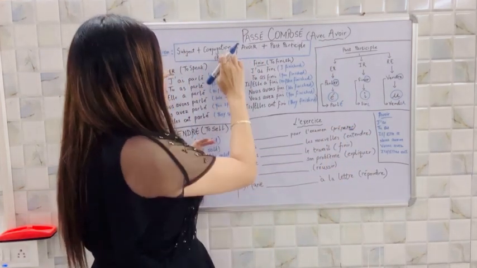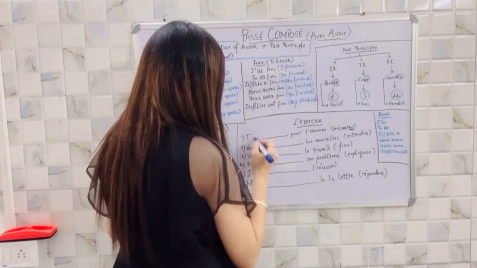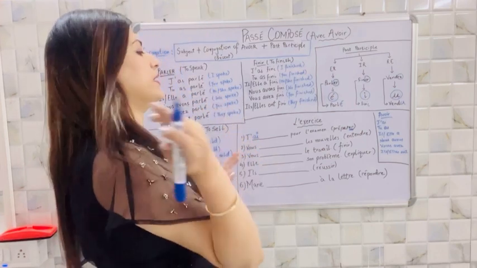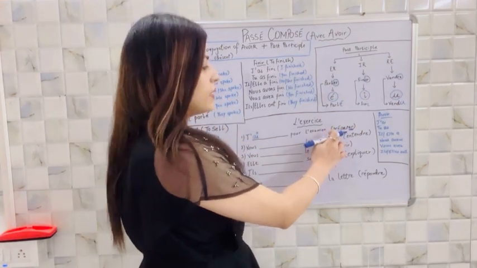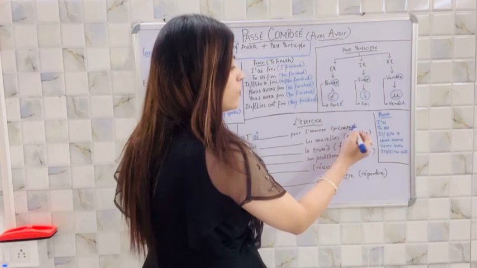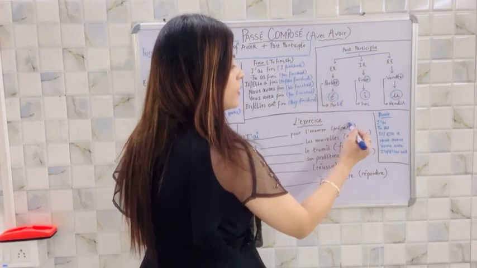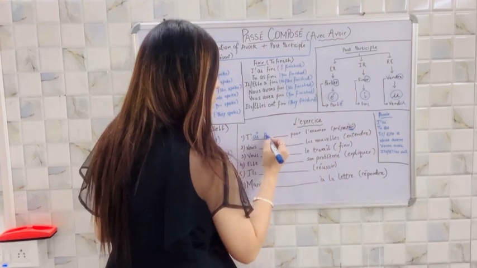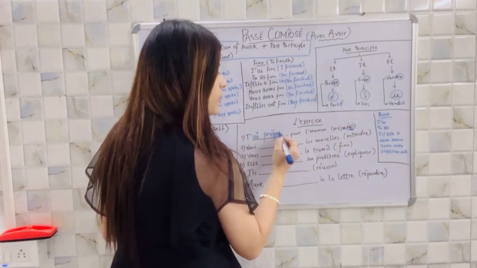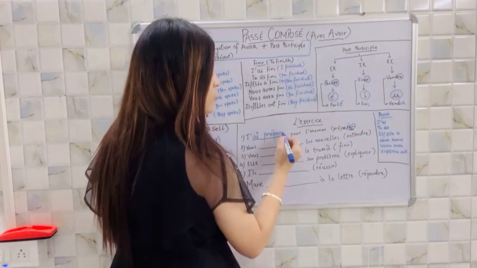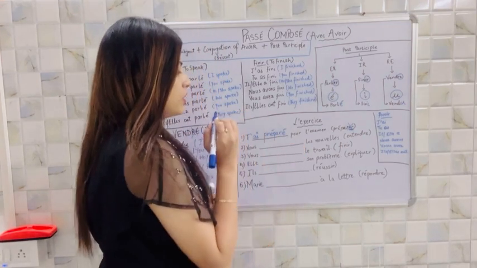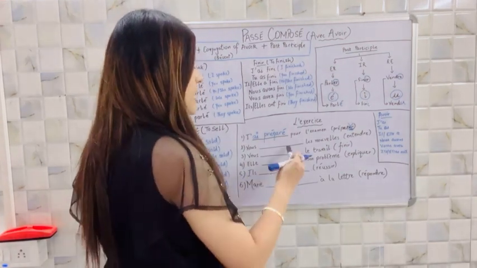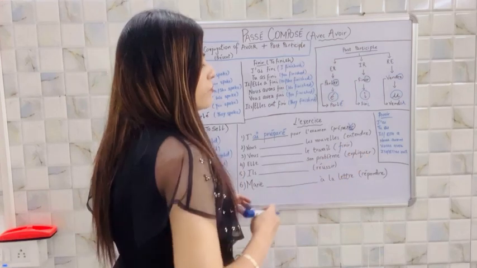Je is here. First rule is to apply avoir, the present form. Till here everything is clear. After that, the verb given here is prepare, which means it's an ER ending verb. What do we do in an ER ending verb? We remove ER from the end and we add E with accent, which means we are left with prepar, and now just simply put E with accent. That's our answer.